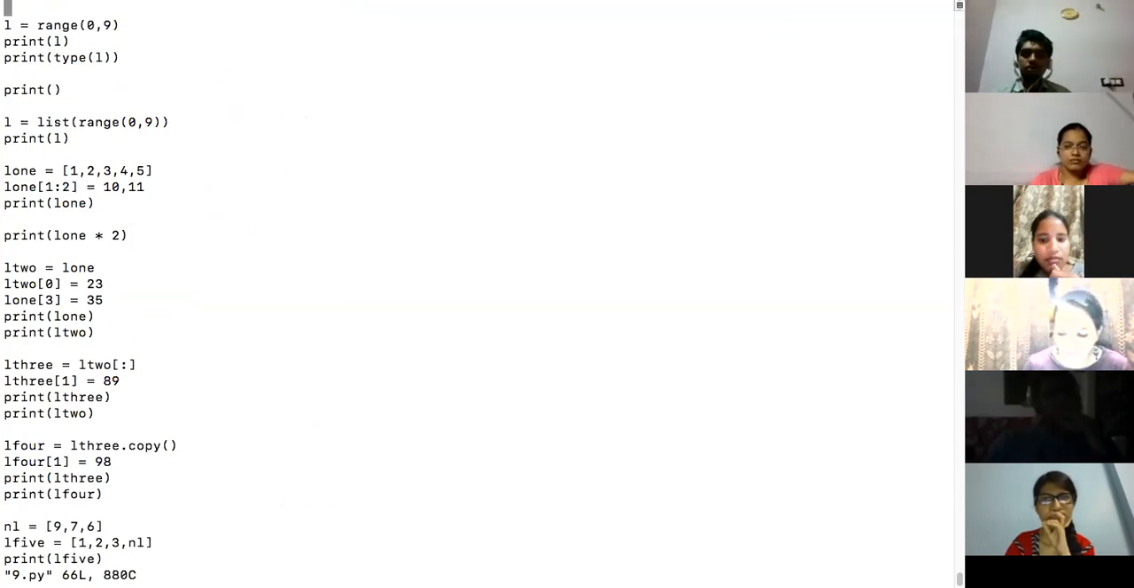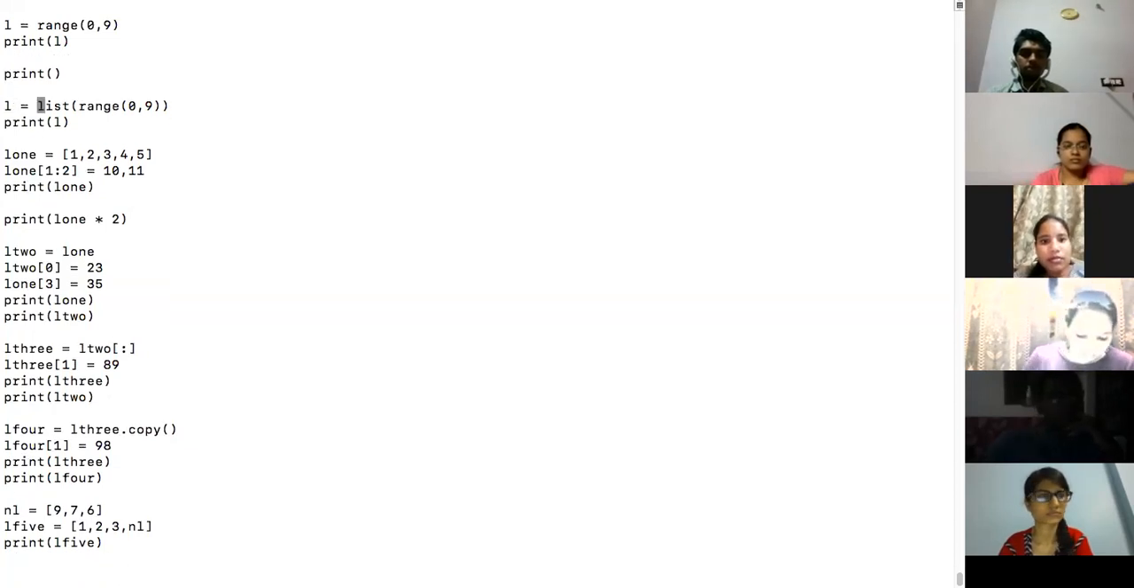Tomorrow or the day after tomorrow, you will be learning how to create your own generator function. That is an advanced topic. Don't worry about it for now. Next, can you tell me what will happen in this case? Put that in the chat box. What will happen here?